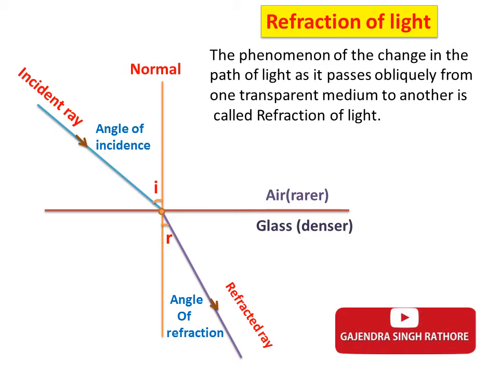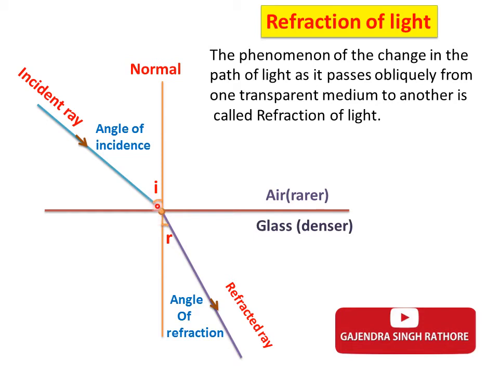Now what are the laws of refraction? What is the observation we get here? We observed that when a ray of light passes from an optically rarer medium to a denser medium, here light passes from air to glass, it bends towards the normal.